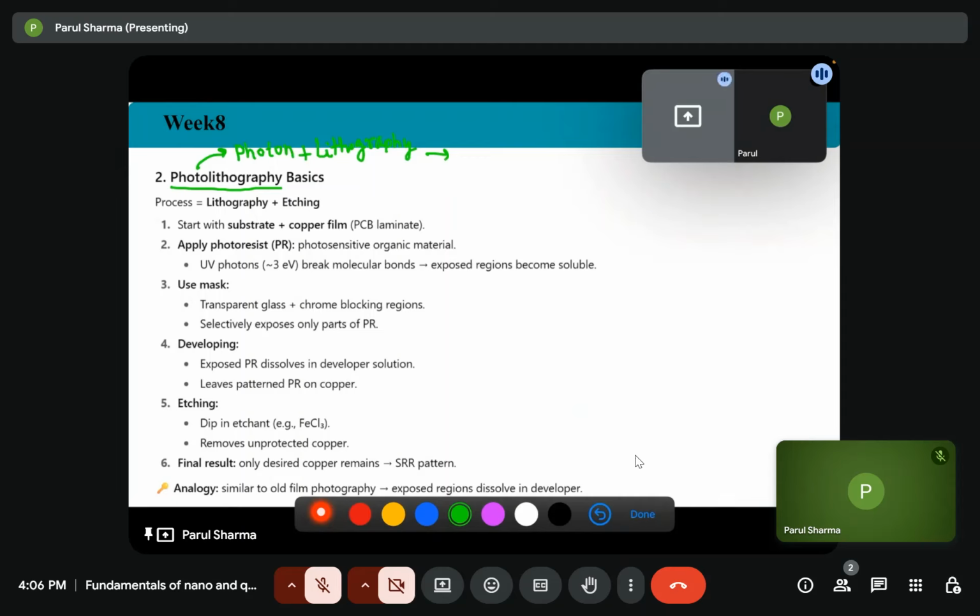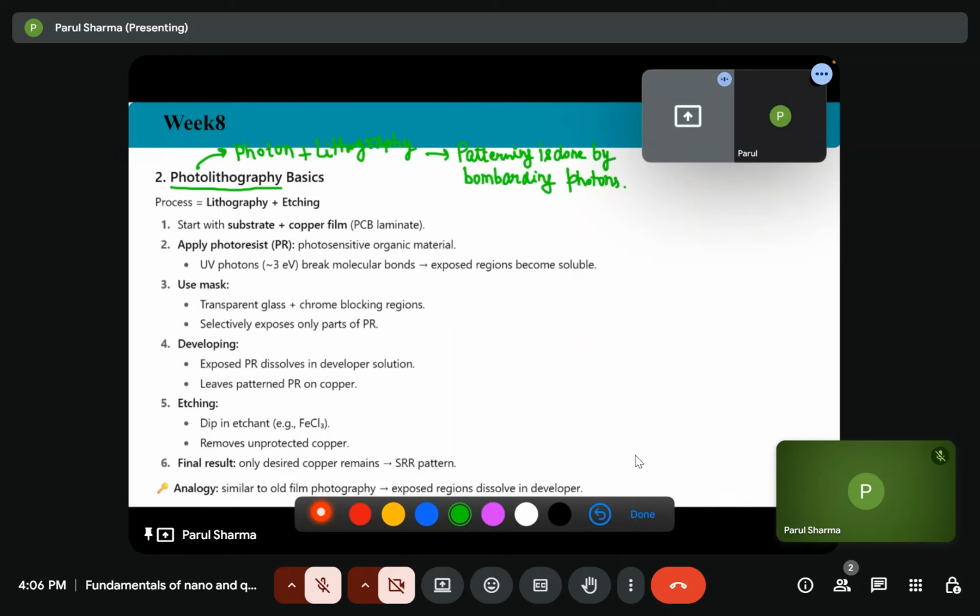It means patterning is done by bombarding photons. That's why it is named photolithography.